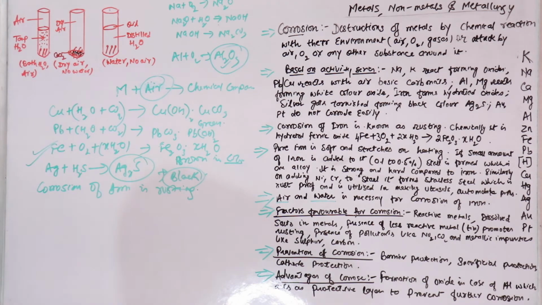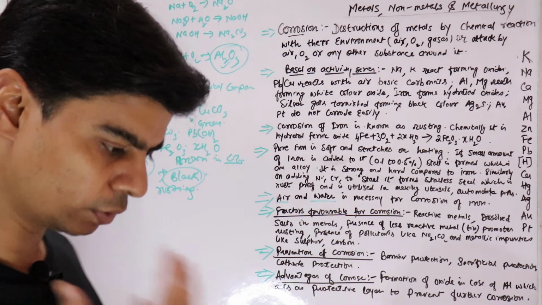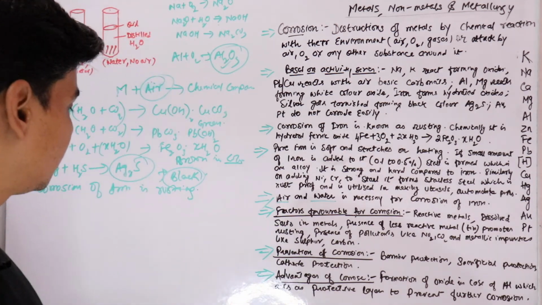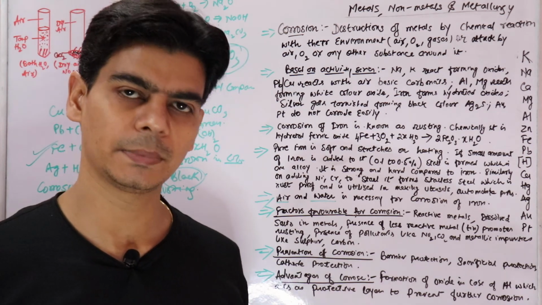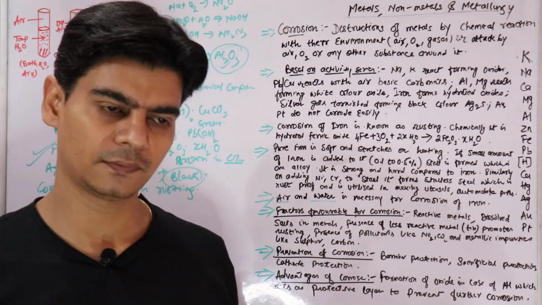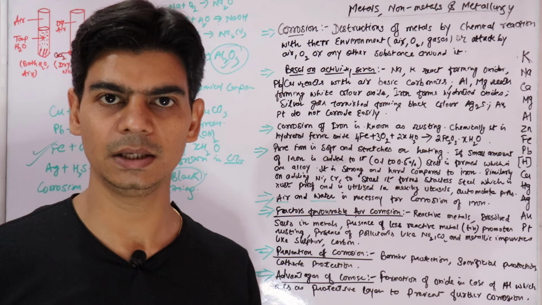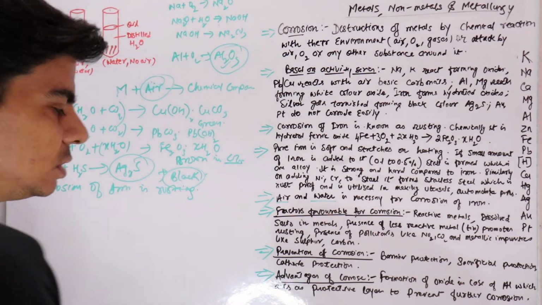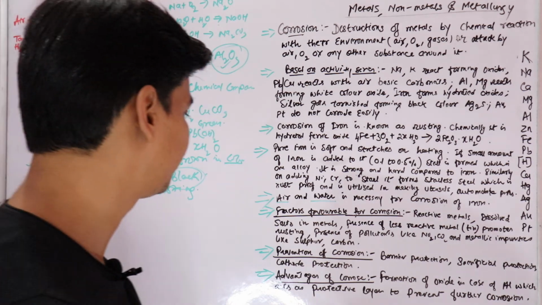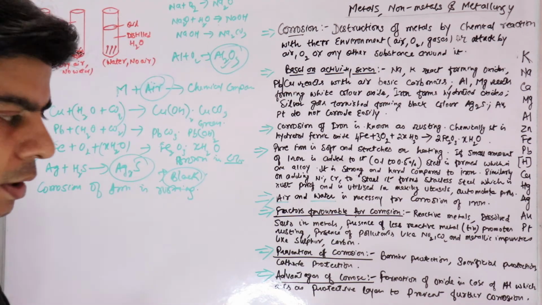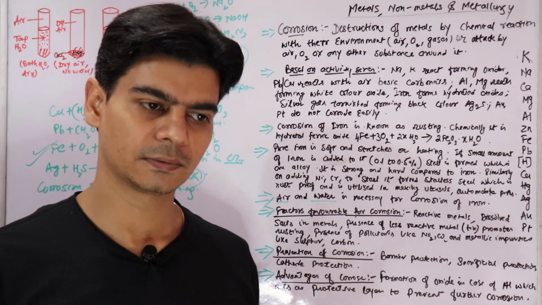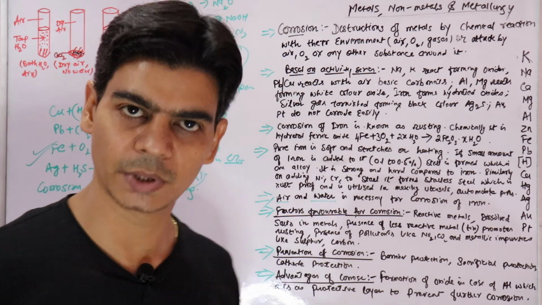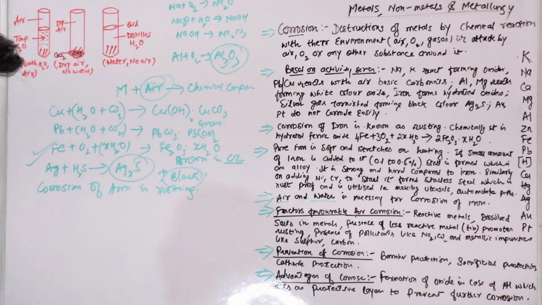Similarly, silver is very shiny when you purchase it new, but when you expose it to air, it will start becoming black and dull after some days because of corrosion, since it forms black silver sulfide. So due to corrosion, metals acquire a dull look.